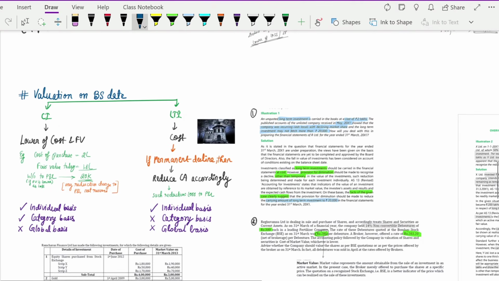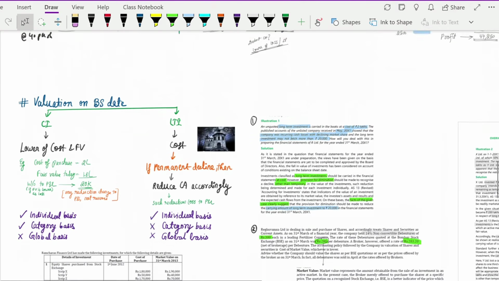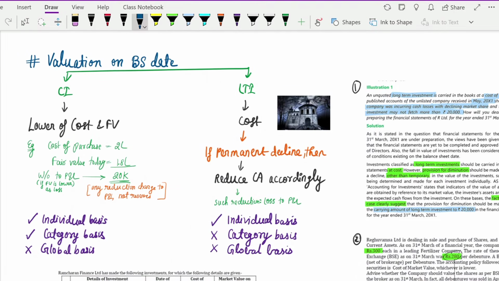Now let's move on to our next concept, which is valuation on balance sheet date. How will you value your investments on balance sheet date? Here you have two types of investment: one is your current investment and then you have your long-term investment. What we are going to understand is at what value you have to show them in your balance sheet.